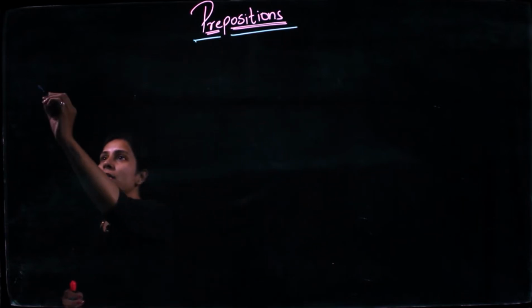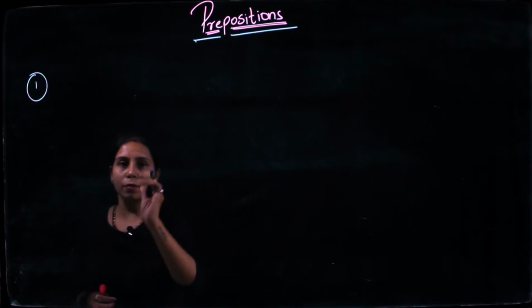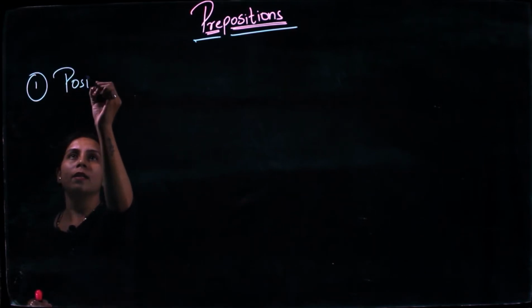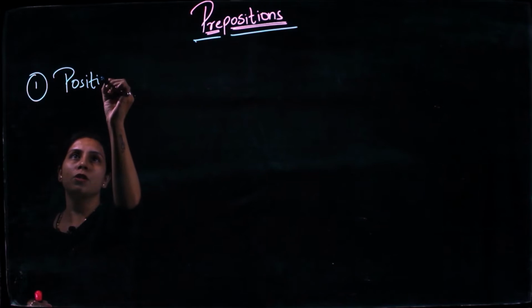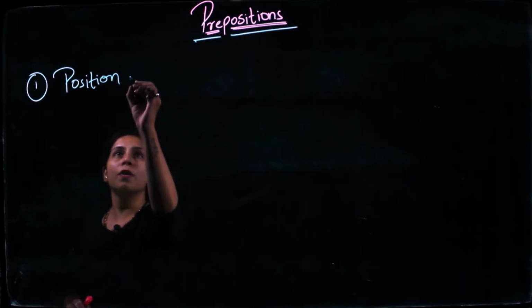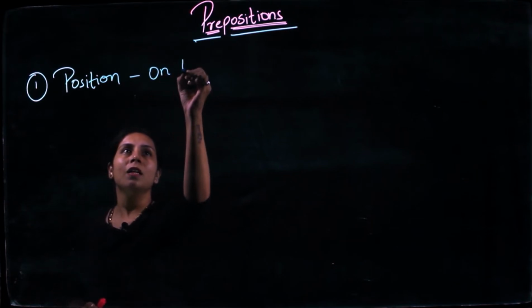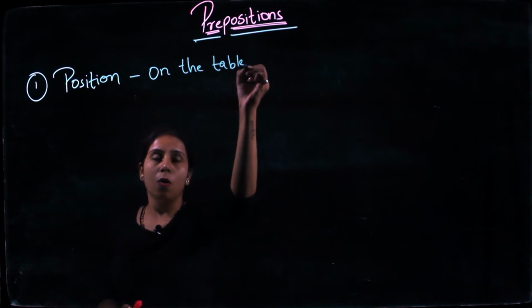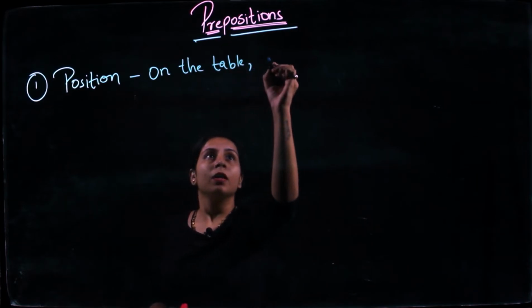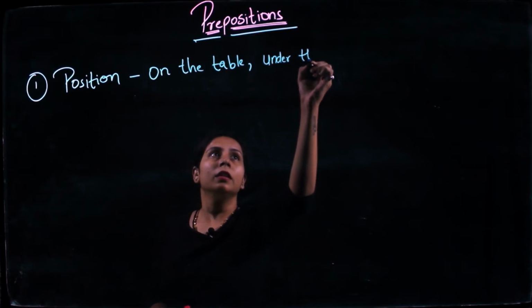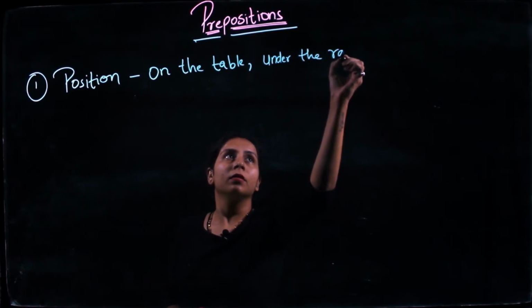Okay, now it is bifurcated into four types. The first one is distributed by the position of the preposition. So for example, we say the pen is on the table, or I would say the box is under the rack.